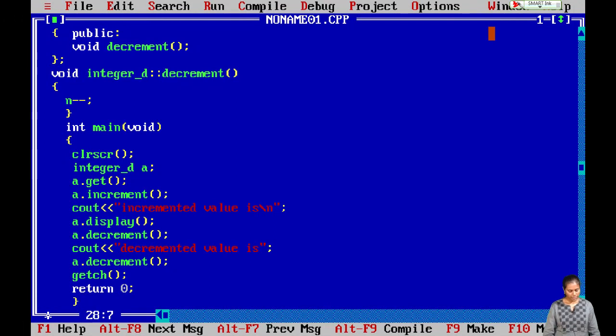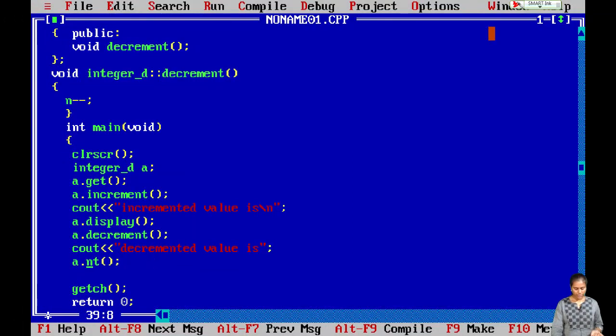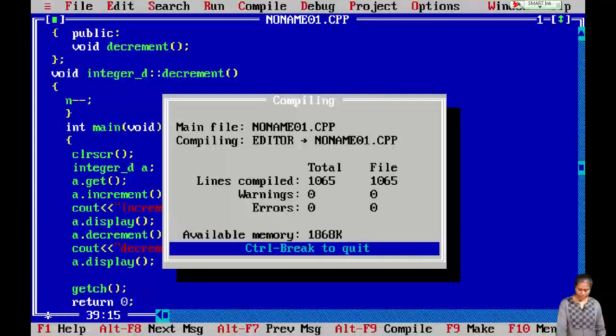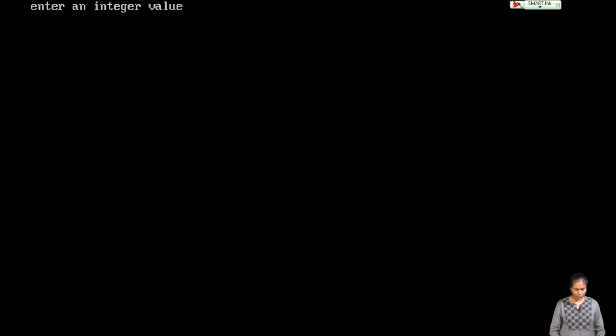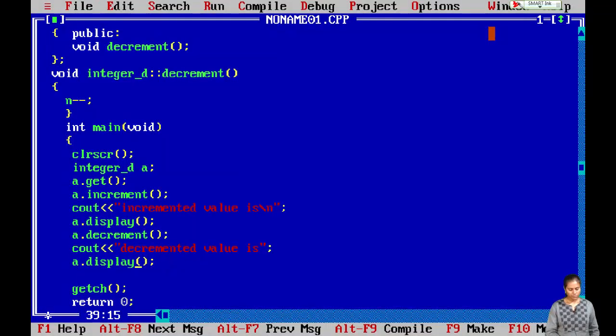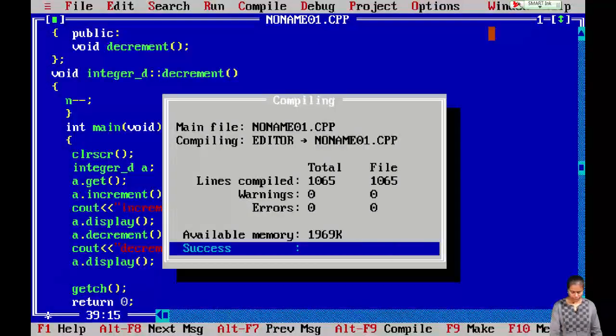Okay. Let me see. Sorry, we have forgotten to write the display statement. Once we are decrementing the value, the decremented value will be available in the variable, so we need to display it. So just write the display statement here. Okay, now let us compile the program again. So the value is 5. Okay, run it again.